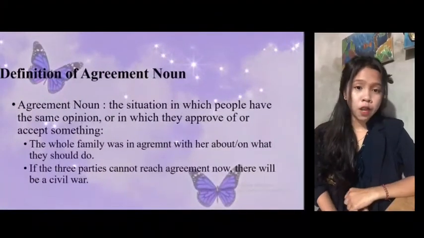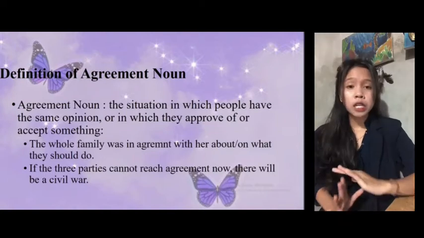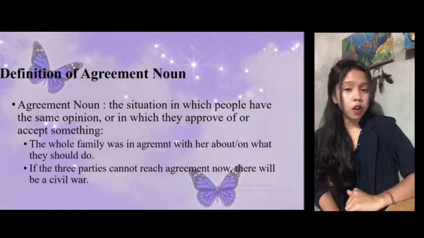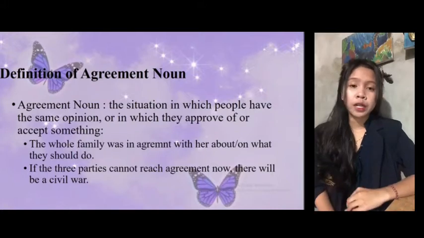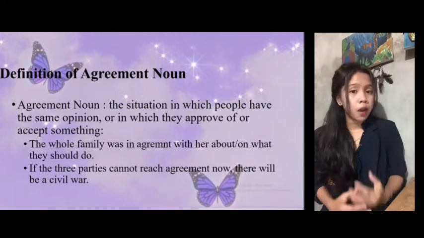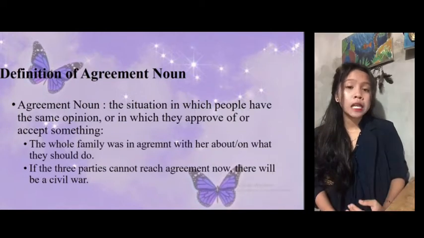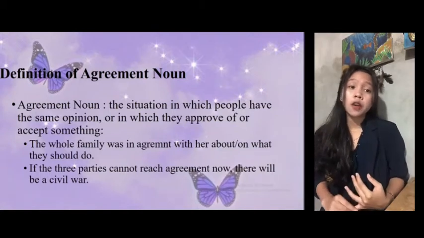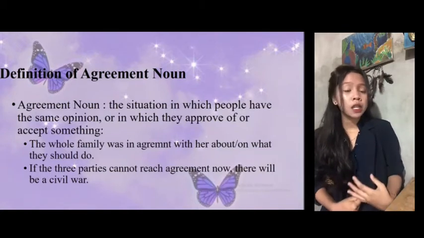Definition of the noun agreement. Agreement is the situation in which people have the same opinion, or in which they approve of or accept something. For example, the whole family was in agreement with her about or on what they should do. And if the three parties cannot reach agreement now, there will be a civil war.